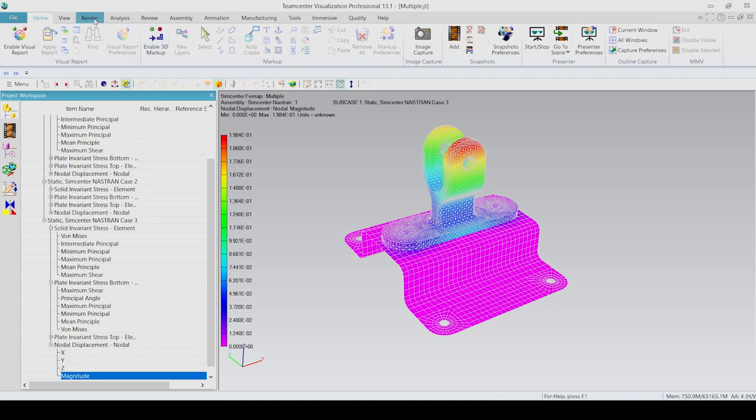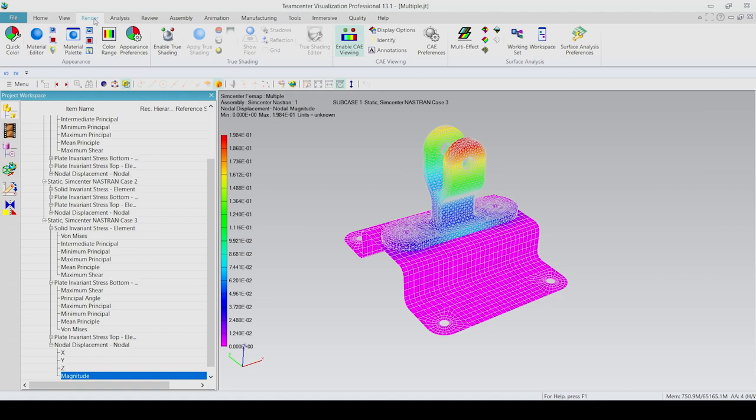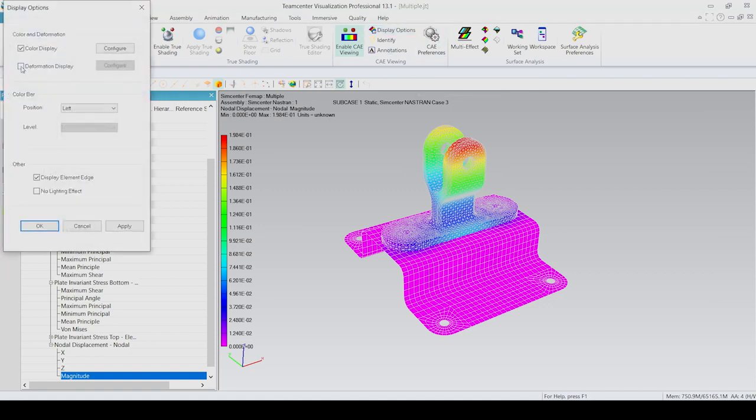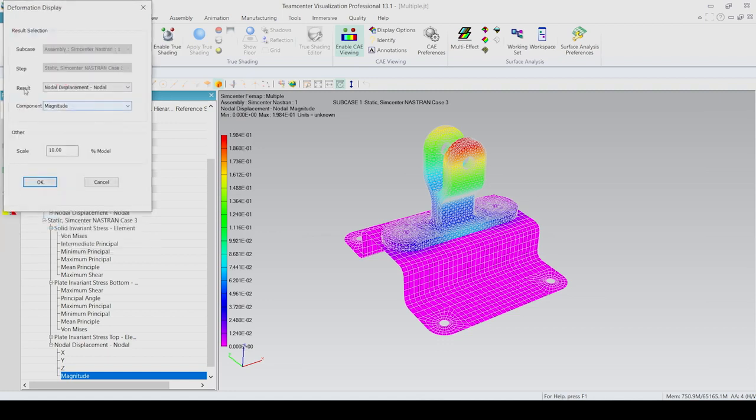Now, if I come here to the Render tab, I can come over to Display Options. I can turn on Deformation Display, and then I can just go to Configure, and I can see that my result is yes, nodal displacements, and my component is magnitude.